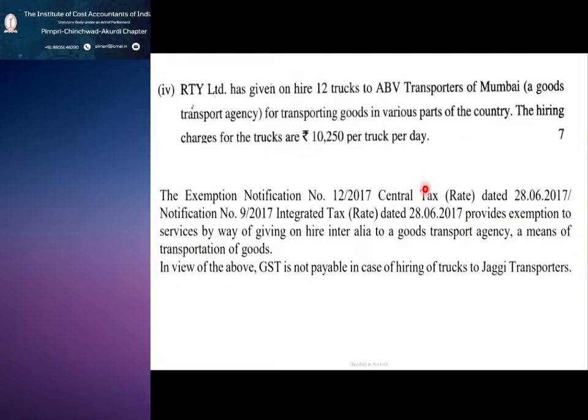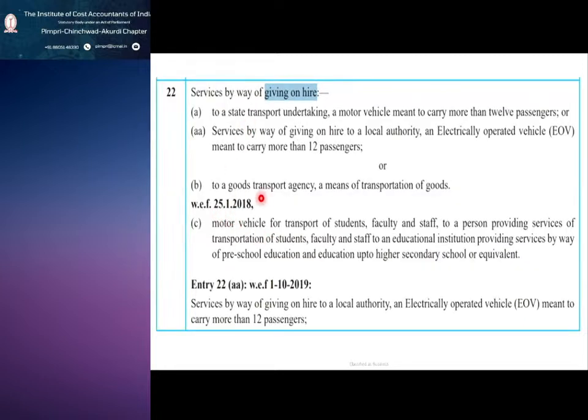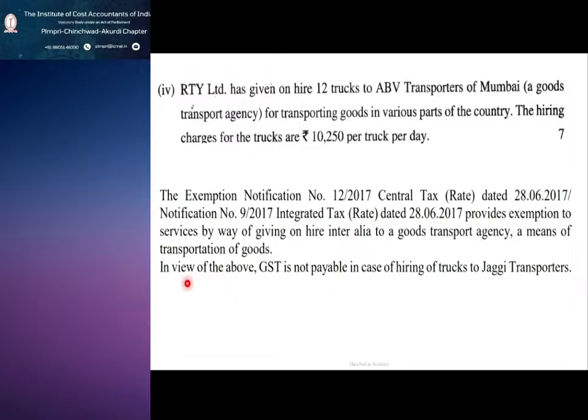So our question here is what? RTY given on hire 12 trucks. To whom they are giving? To ABB Transporters. Who is ABB Transporter? A goods transport agency. So this is getting covered here. The services by way of giving on hire to a goods transport agency, a means of transportation of goods. So in that scenario, it is to be treated as an exempted service. In view of the above, GST is not payable in case of hiring of trucks to